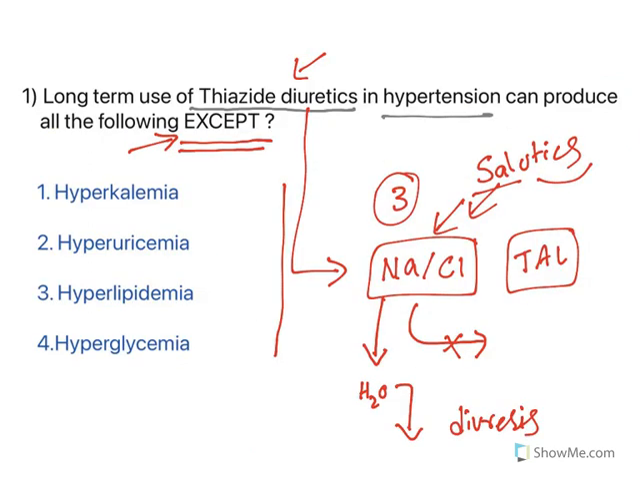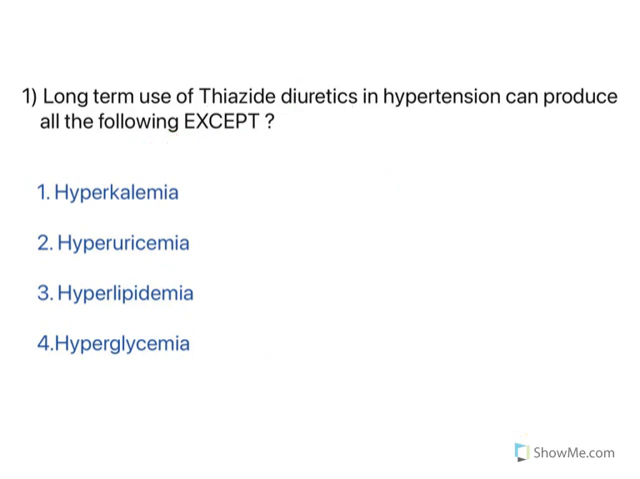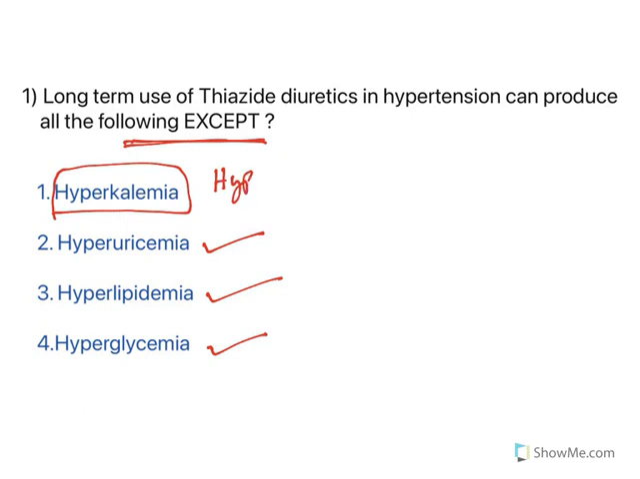Now look at the question. Out of them, which one is not an adverse effect of thiazide? Hyperglycemia, we have seen this is true. Hyperlipidemia, we have seen this is true. Hyperuricemia, this is also true. Hyperkalemia, no. In fact, thiazides will cause hypokalemia.